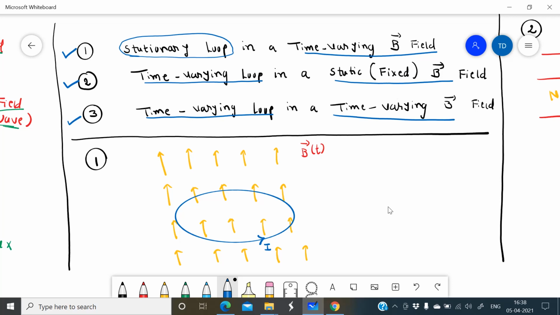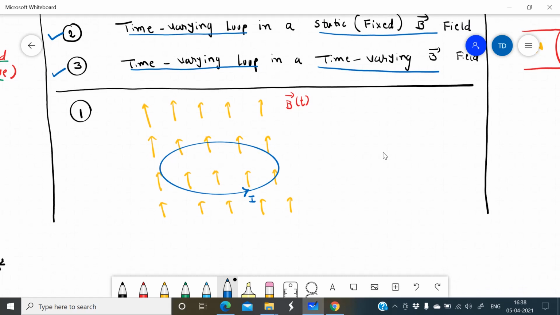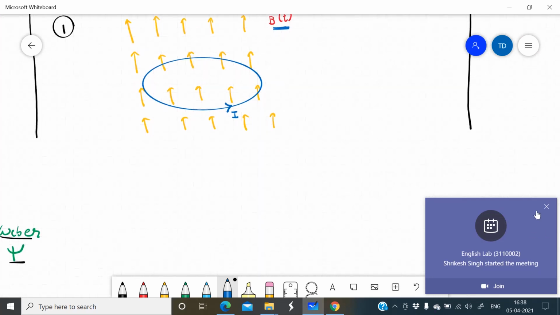Okay, so now let us consider the first case: the loop is stationary and the magnetic field varies. Here this yellow line indicates the magnetic field, and this B of t indicates a time varying magnetic field, and I have to put one loop inside the time varying magnetic field. Okay, so now what happens in that case?